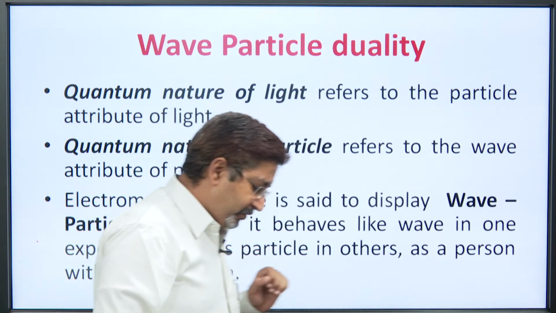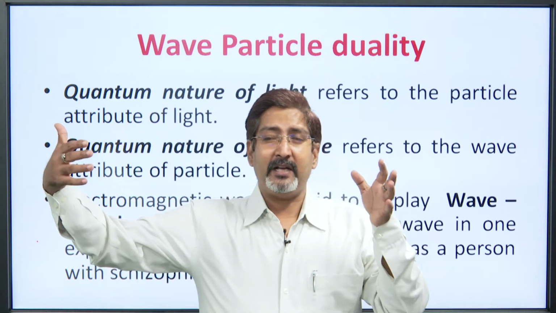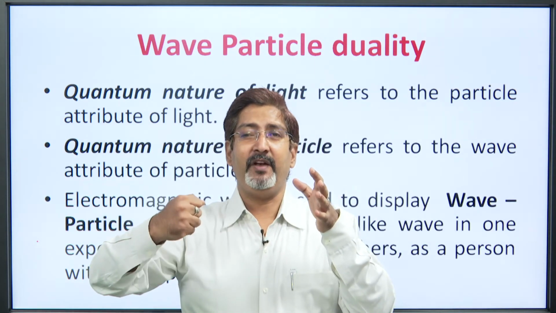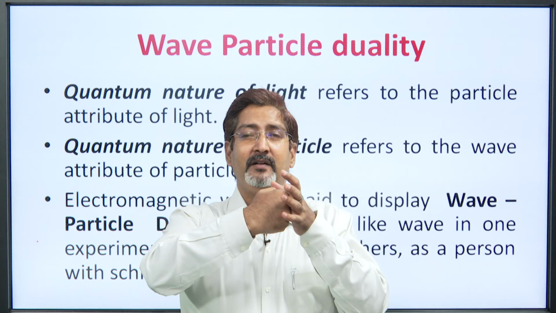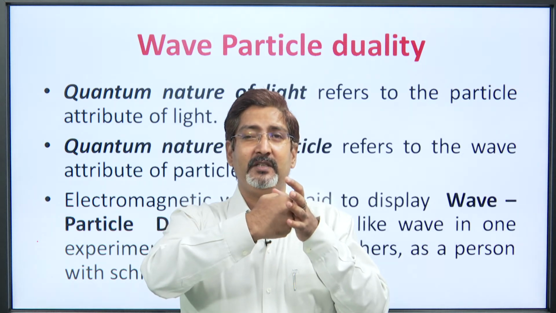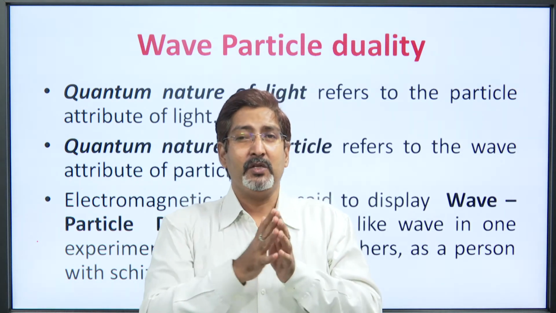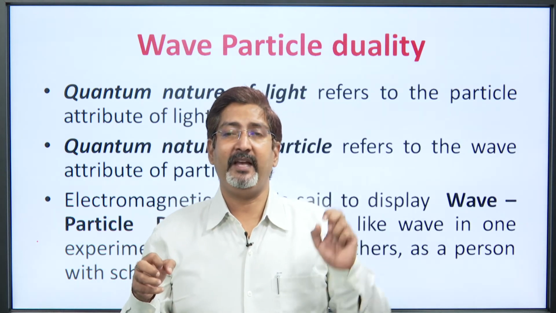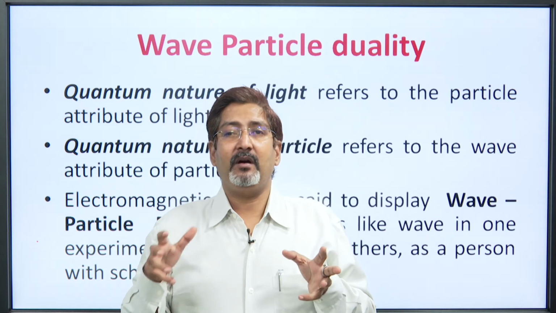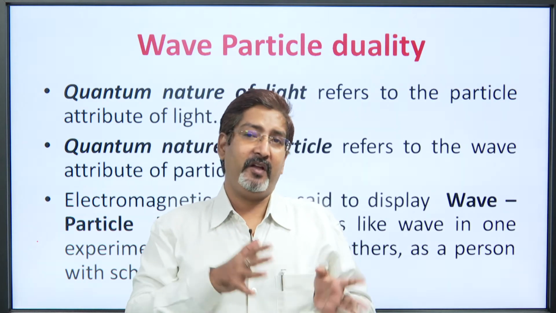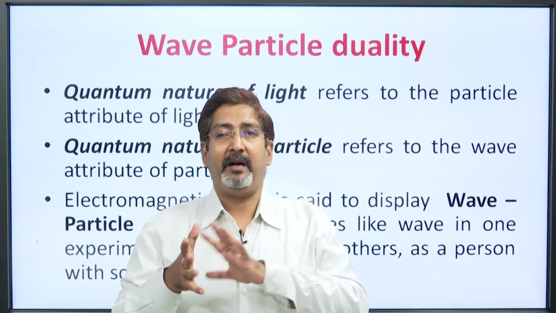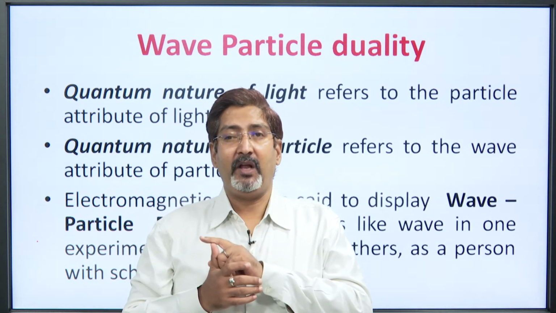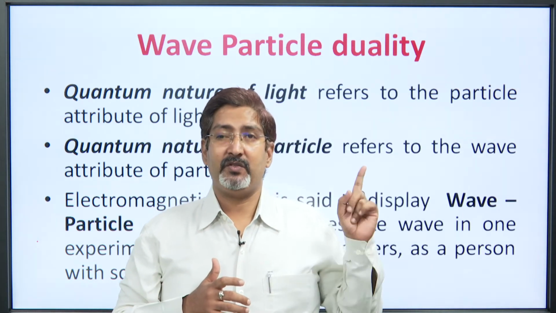We can understand that when light moves, it shows wave nature, and when light hits some surface, it generally shows particle nature. So it depends upon how the experiment was set up and how the measurement was taken. The same light sometimes behaves like a wave and sometimes like a particle. That is the wave particle duality in electromagnetic wave, that was well established.